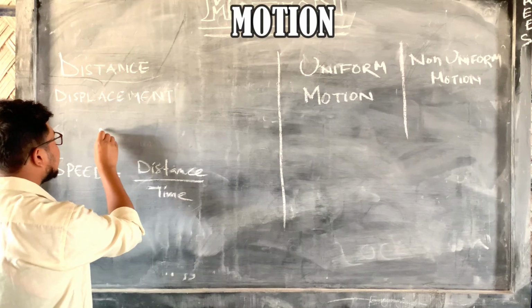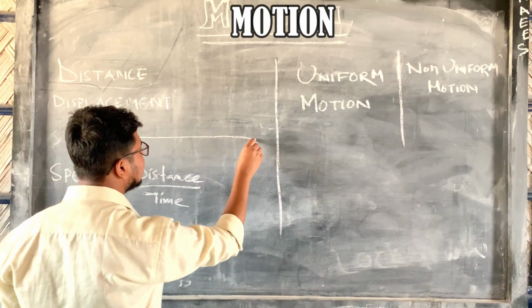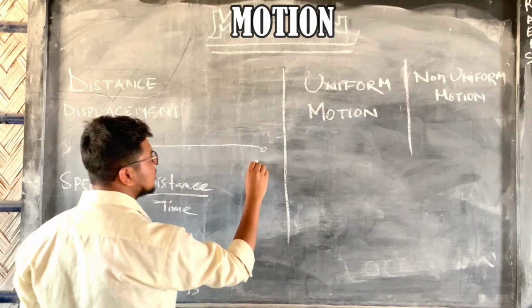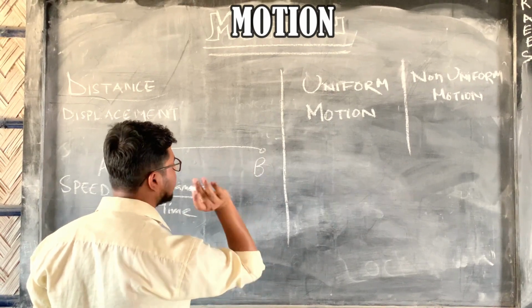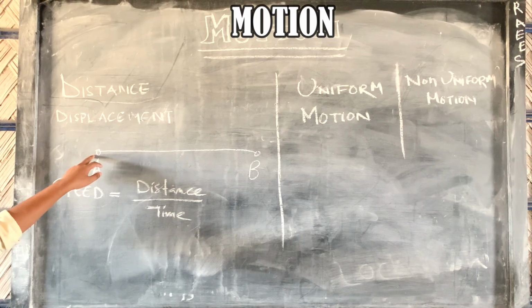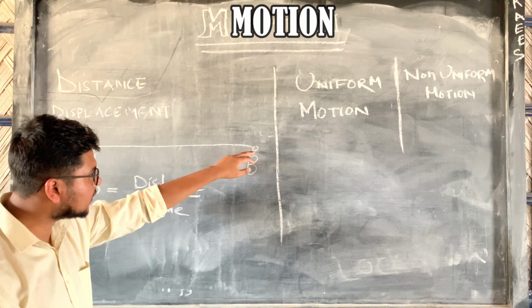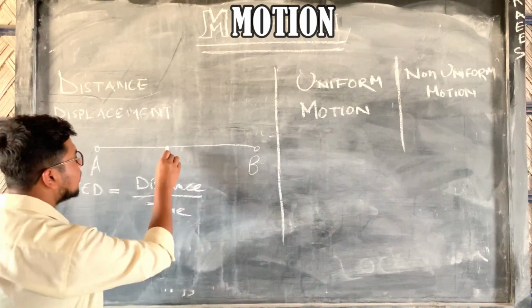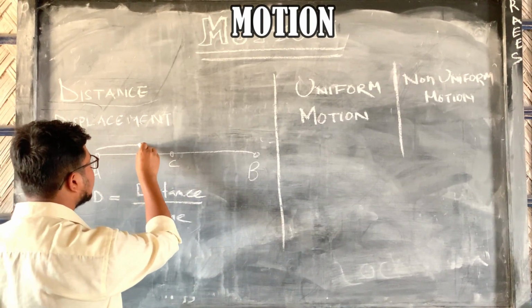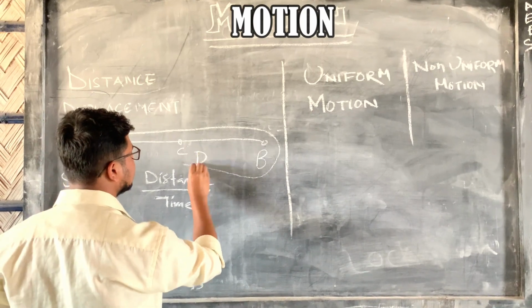Suppose we take an initial point, a starting point, and from this point we are going to a final destination. If we mark this point as A and the destination point as B, and we start our travelling from point A to point B, and after point B we reverse our direction and come from point B to point C, then the total path covered from A to B and B to C is our distance.